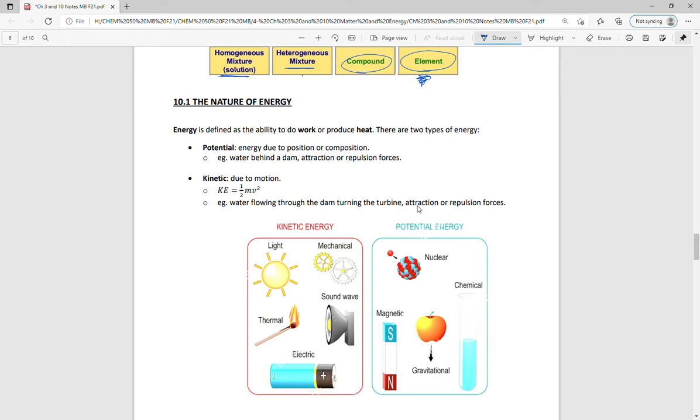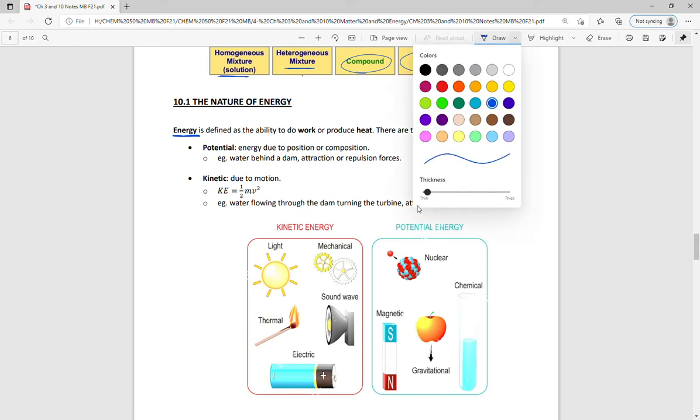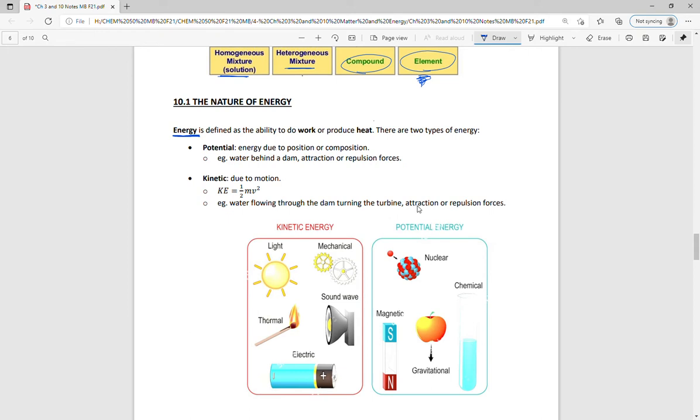So energy, as we know it throughout chemistry and throughout physics, so if you've taken other science courses, you'll notice parallels here, is defined as the ability to do work or produce heat. And so oftentimes this might be what you had down in your notes in other courses. It doesn't really matter if you include this, because really there's two types of energy, and heat is part of one of those forms of energy.